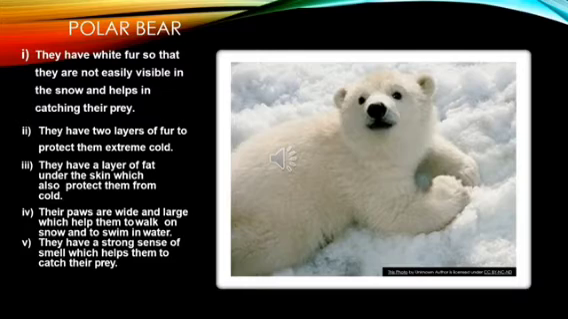The next point, the polar bear has very wide and large paws which help it to walk on the snow and also swim in the water. Next, they have a very strong sense of smell which helps them to catch their prey. So this is how the polar bear is adjusted to live in the polar region.